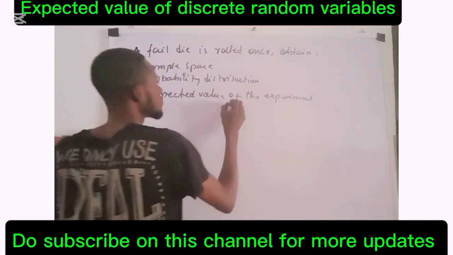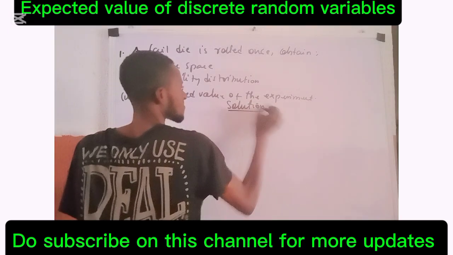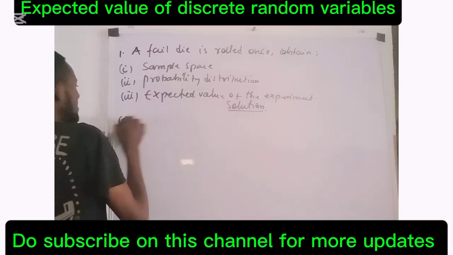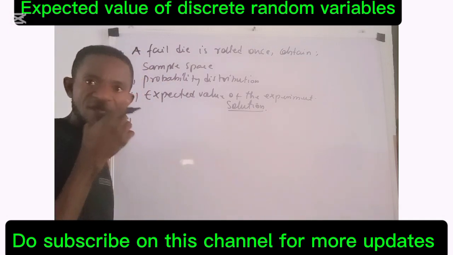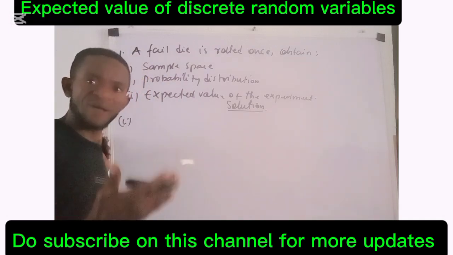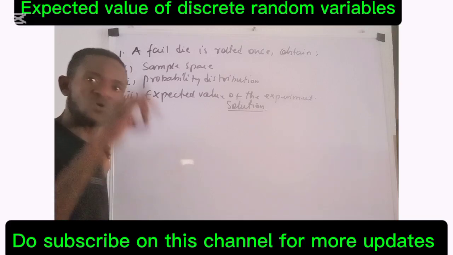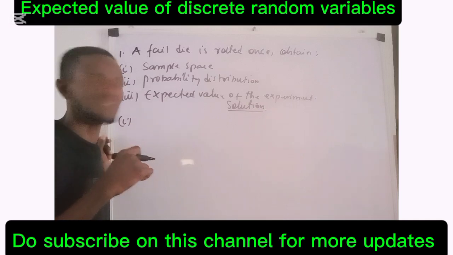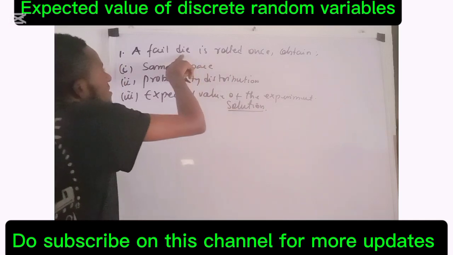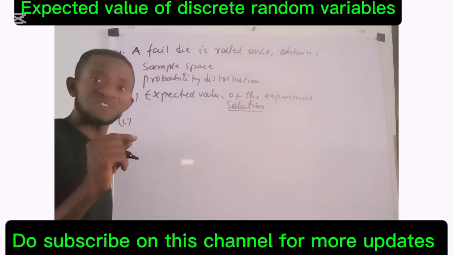So we quickly start with the solution. First one, question one says sample space. When you talk about sample space, you are talking about the set that contains all the possible outcomes of a random experiment. The experiment involved here is rolling a fair die once. A fair die contains 6 faces.